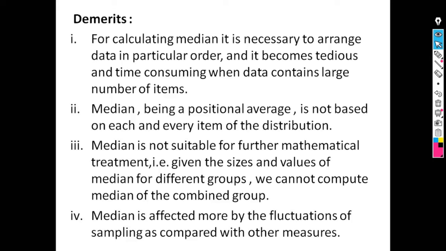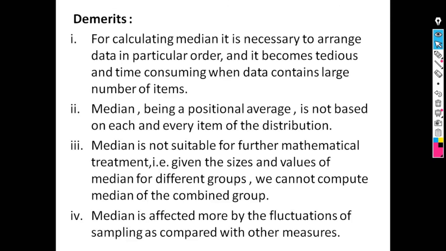Next, demerits. For calculating median, it is necessary to arrange the data in a particular order, and it becomes tedious and time consuming when data contains a large number of items. Next drawback is median, being a positional average, is not based on each and every item of the distribution.